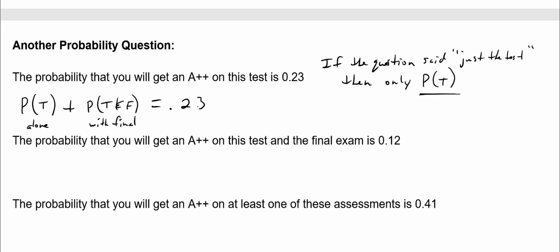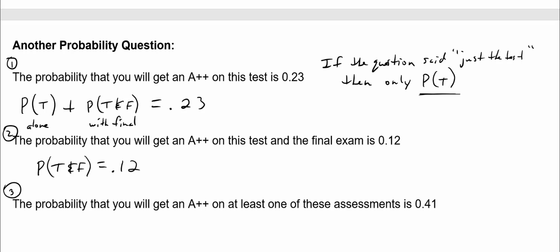I'm going to number these as well, so we can use this later: this is number 1, this is number 2, and this is number 3. The probability you get an A++ on the test and the final, so you're going to get both, is 0.12. Notice the first one was test and then both, so this one is just both. That's why it's of course a lower probability, because you're not including the probability of the test alone.